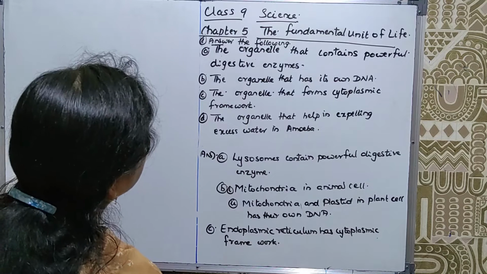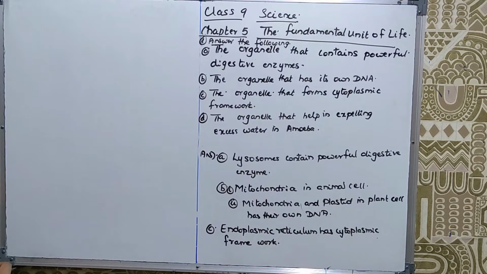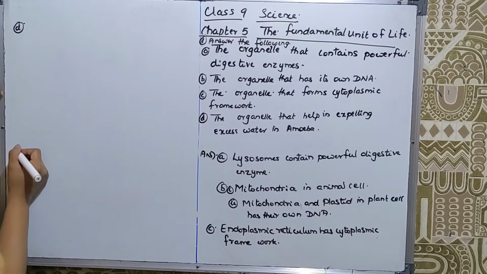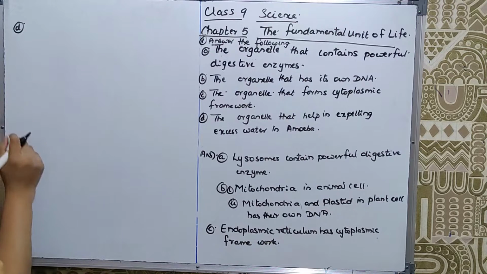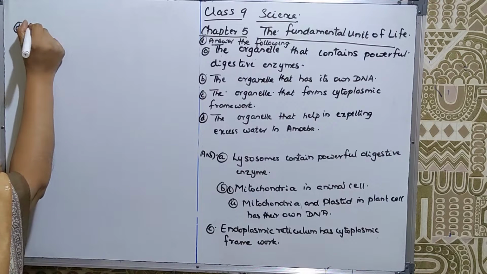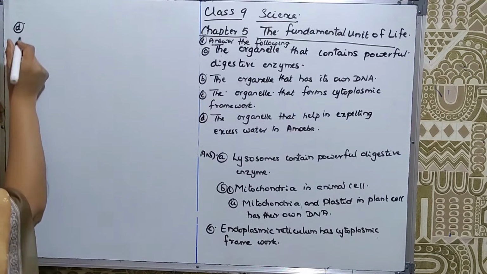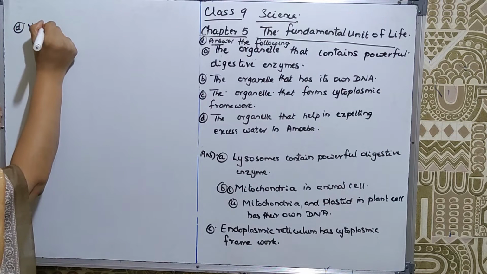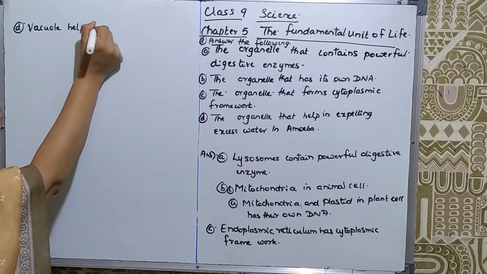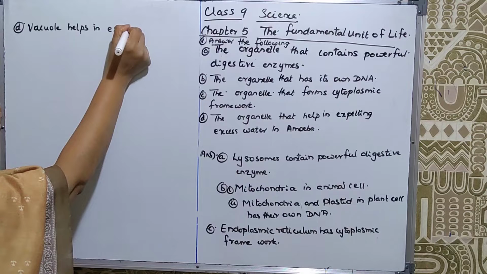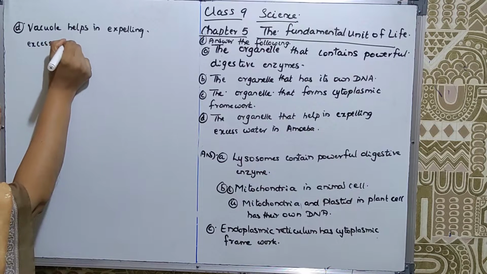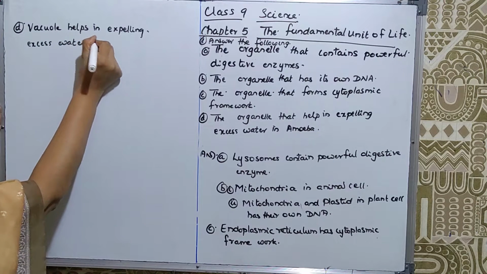Now, next one, the organelle that helps in expelling excess water in amoeba. It is the vacuole actually. That one is called the contractile vacuole, but it is not specified in the book. Vacuole only is enough. So vacuole helps in expelling excess water in amoeba.